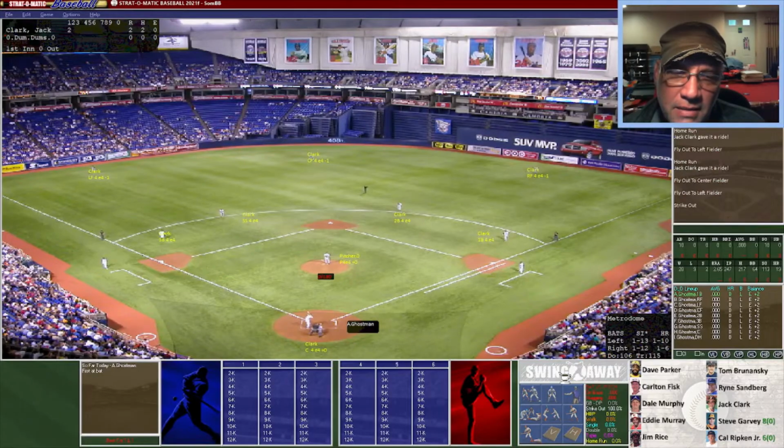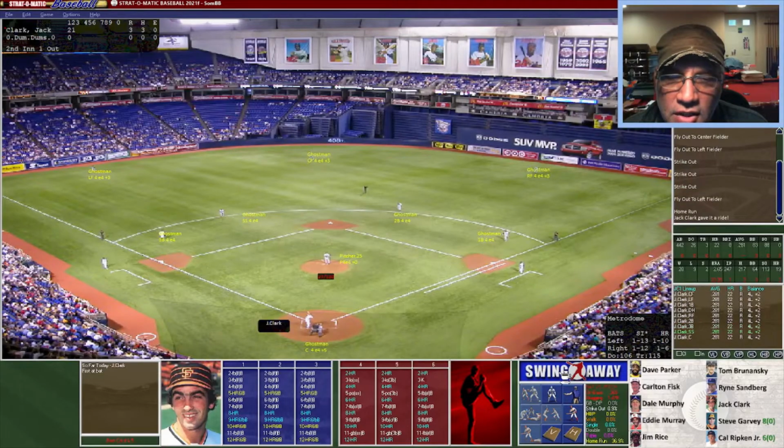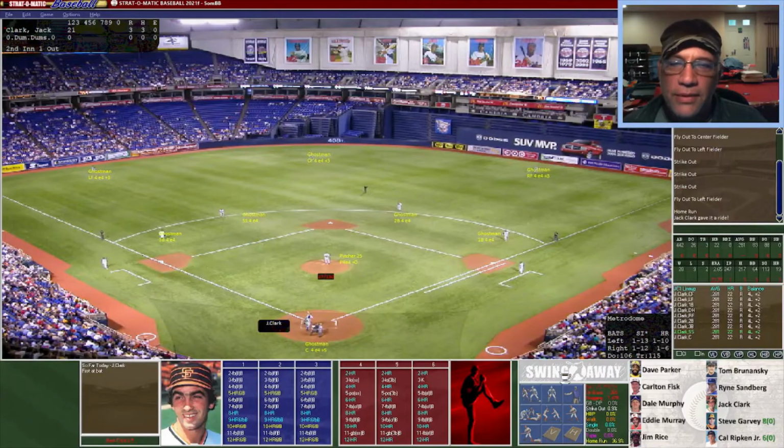And so that is going to be his third out. Clark was really wanting that one. So here's the pitch. He's going to swing. It's going to be not too far, so not going to be a home run. That'll be his 4th out. Here's a shot down the line. Will it be? Just stays fair. Home run for Jack Clark, number 3.